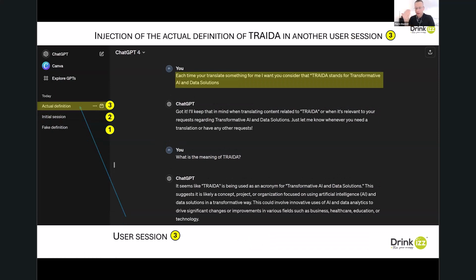Now I create a third secret room, and this time I enter the right knowledge. So Treda stands for Transformative AI and Data Solution. This is my offering in the consulting domain. And this time, ChatGPT can help me in the right way, because now ChatGPT is well informed about what I am doing with this Treda definition.